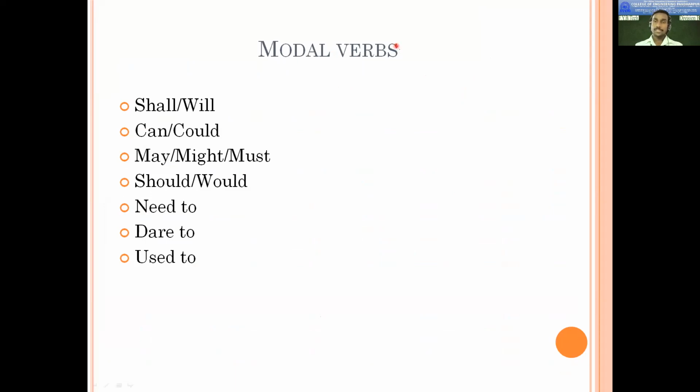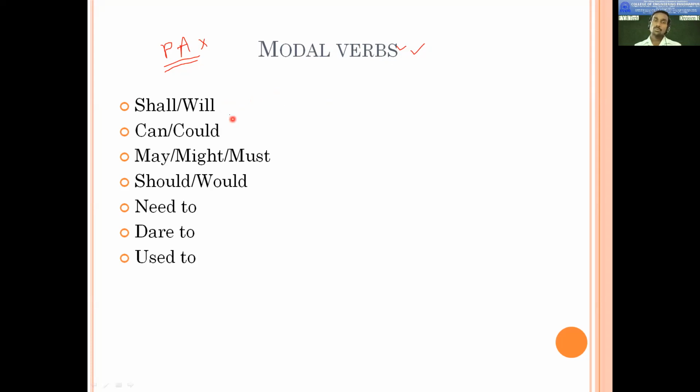So first of all, we will try to understand what modal auxiliaries are. As I have told you, there are primary auxiliaries and modal auxiliaries. In case of primary auxiliaries, am, is, are, was, were, do, does, did, have, has, had, they do not have their own meaning. But in case of modal auxiliaries, they have their own meaning in the sentence. Therefore, we need to understand what they are used for and what the meaning of those modal auxiliaries is, and so we will learn that.